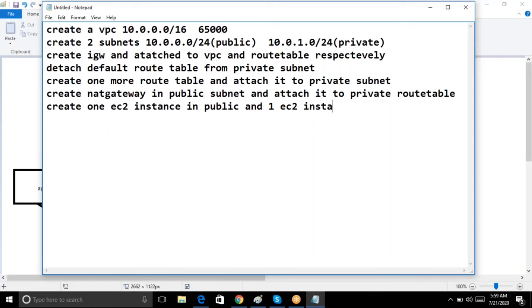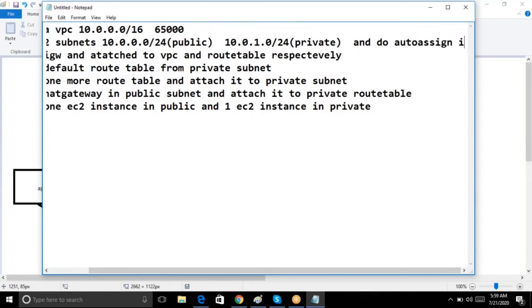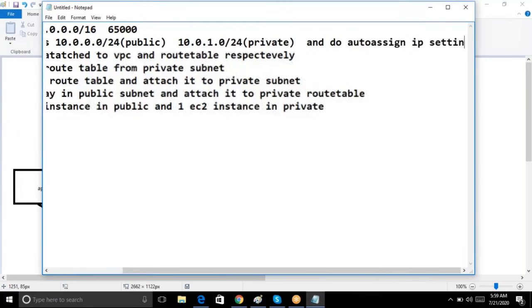EC2 instance in private. To assign. Already we did this.